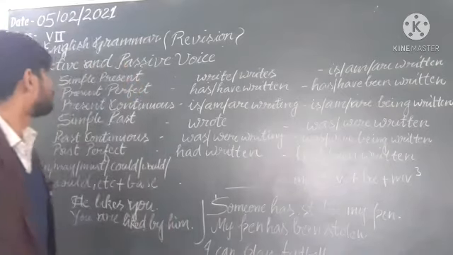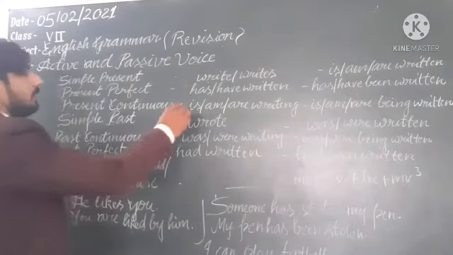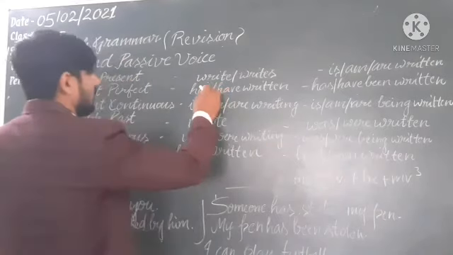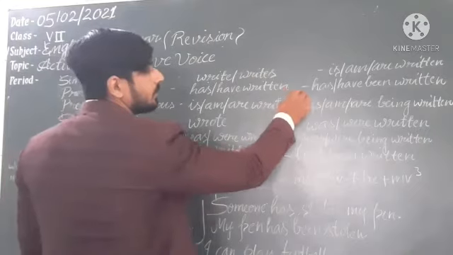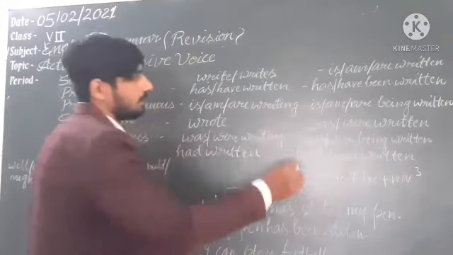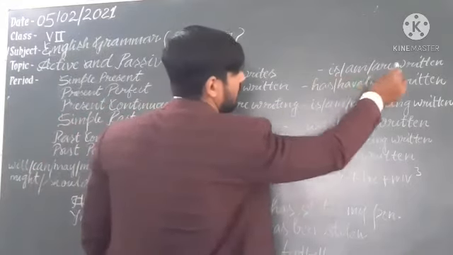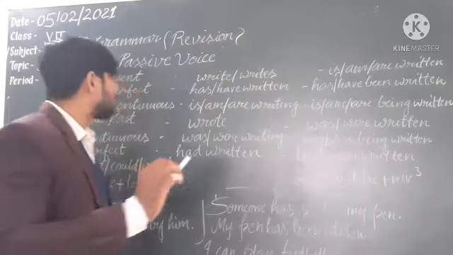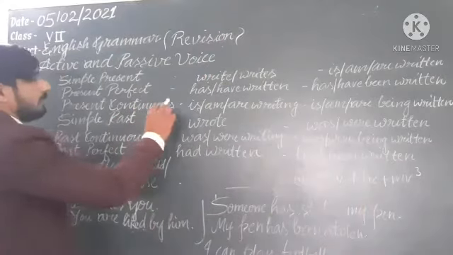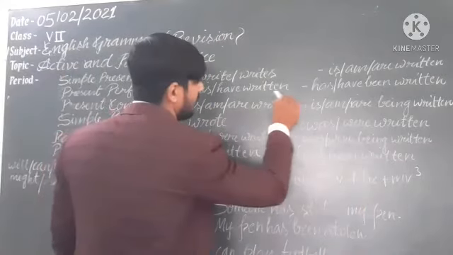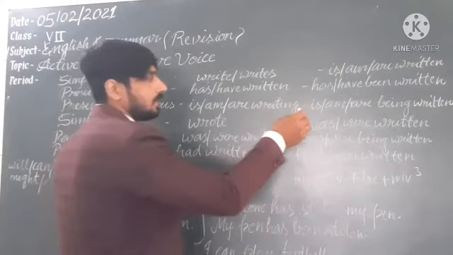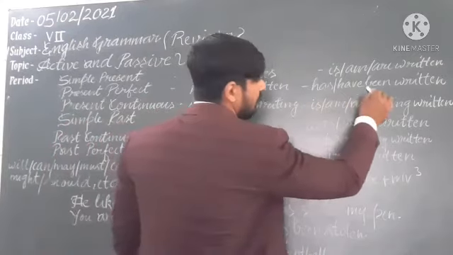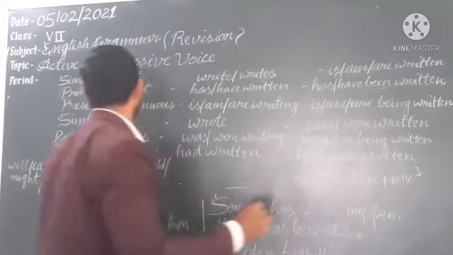Let's see here how to change simple present. Here the verbs are given, write or writes. We will change them into is, am, are written. Remember, the third form will be used. Present perfect, has, have written. Here you are getting the third form. So in passive voice also it will be has, have, and we will include been written.